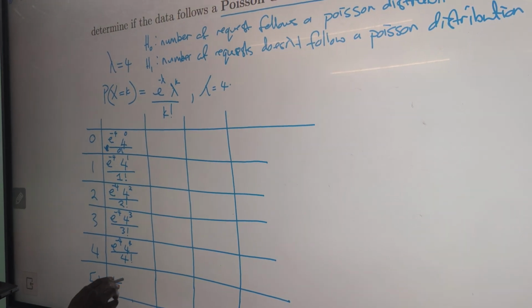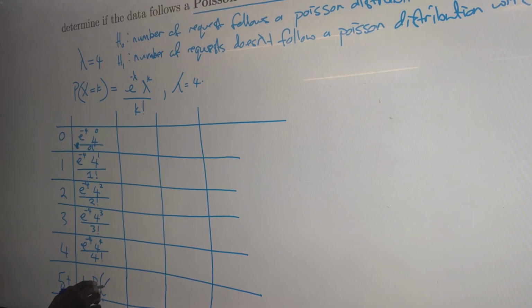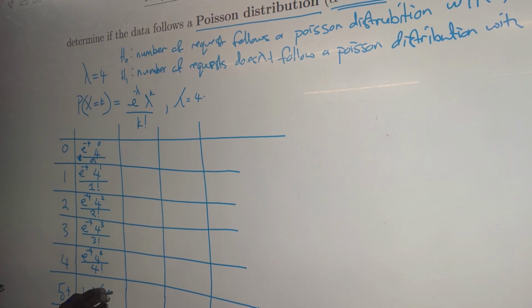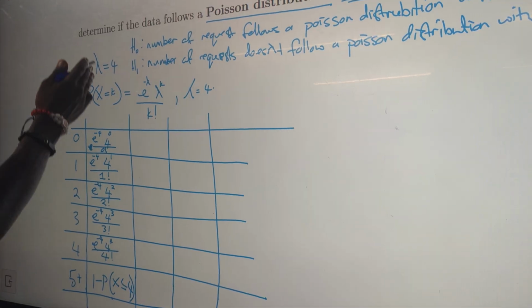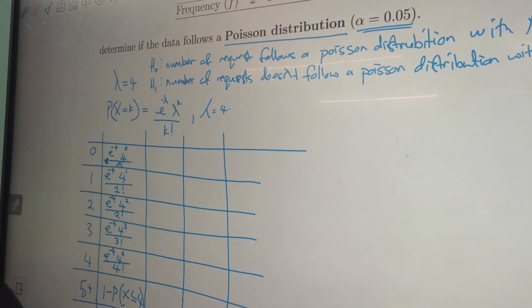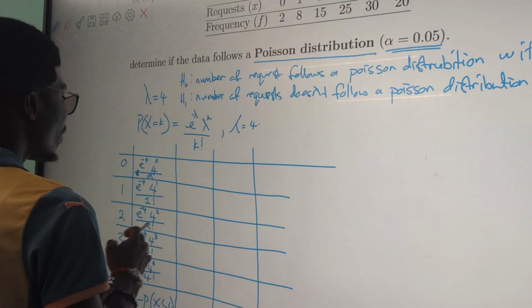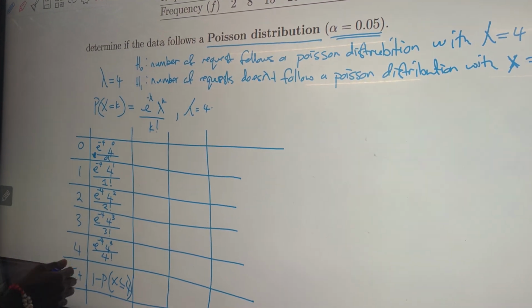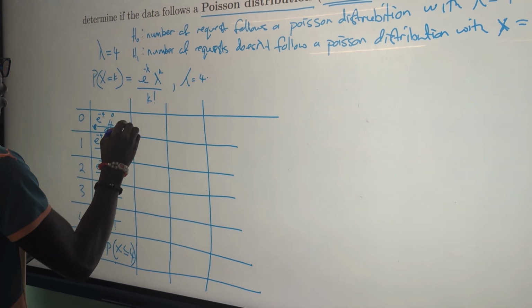For 5 plus, 1 minus P(X less than or equal to 4). Now we find these values. If we punch this into the calculator, what are we getting?